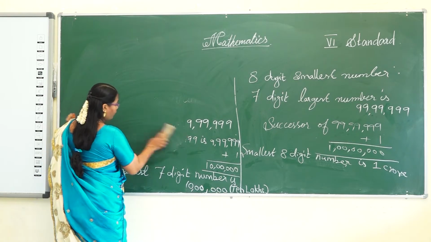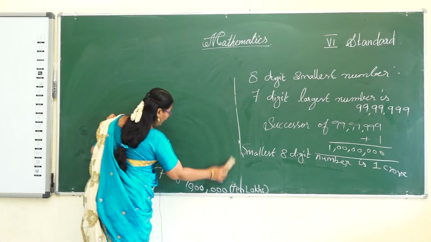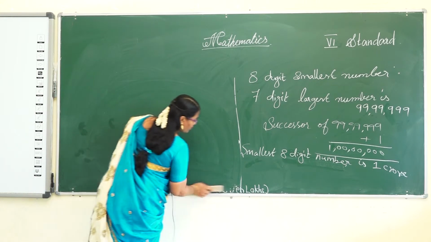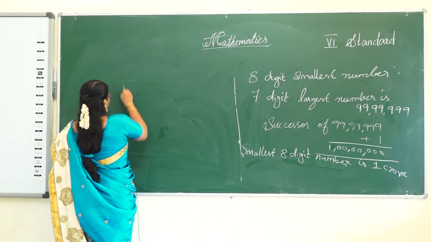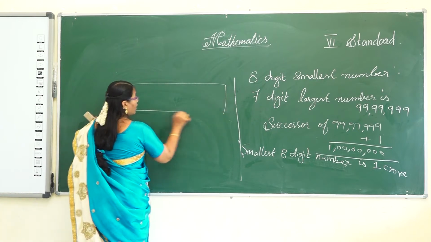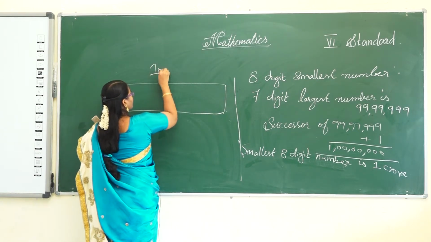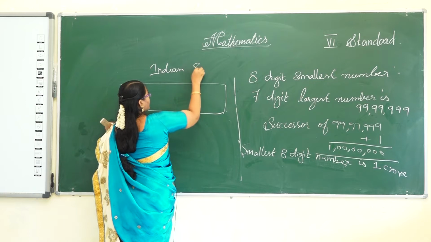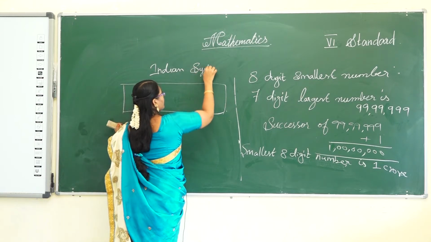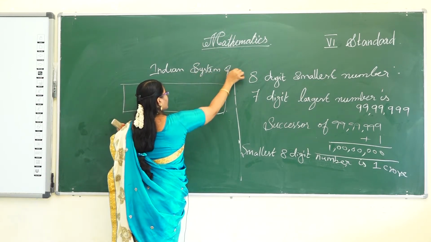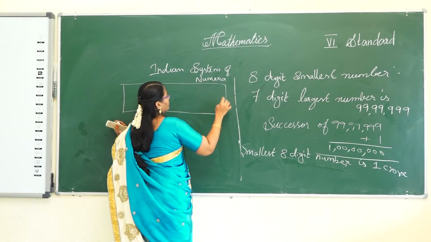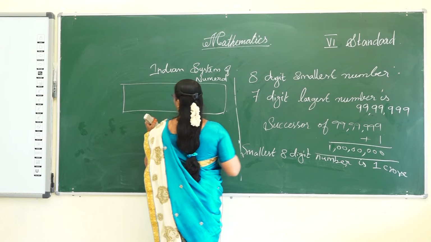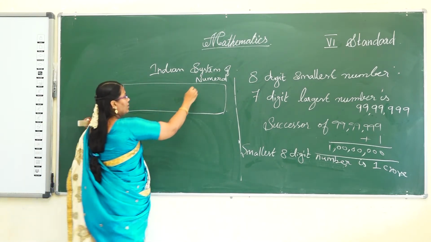the Indian system of numeration and the international system of numeration. So the Indian system of numerals: what is that?